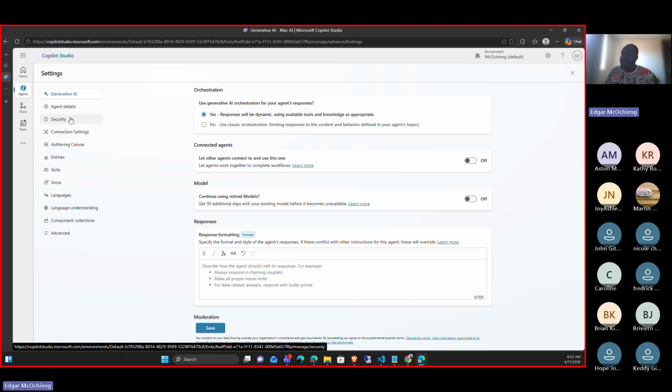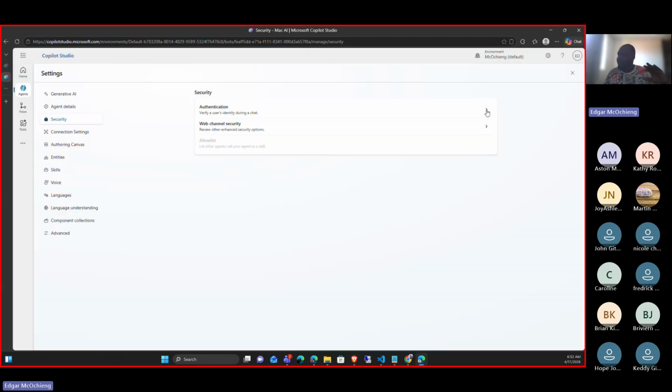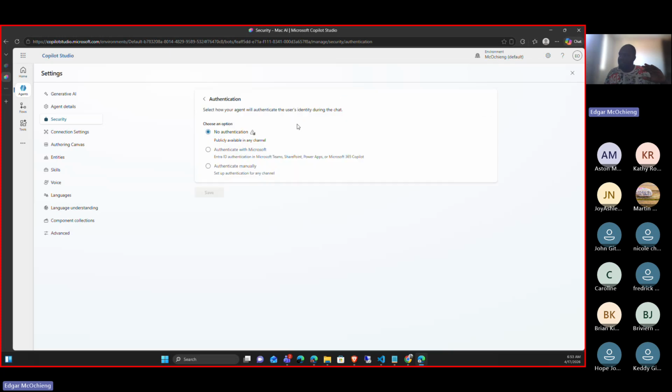In security, this is where we decide whether we want people to log in to use our application or let it be free. We have three ways of authentication. No authentication, like our website, where we don't want anyone to log in to use our knowledge. These are public facing agents, so anybody can access them. Or, before a person uses the agent, they can log in either with Microsoft or authenticate manually.